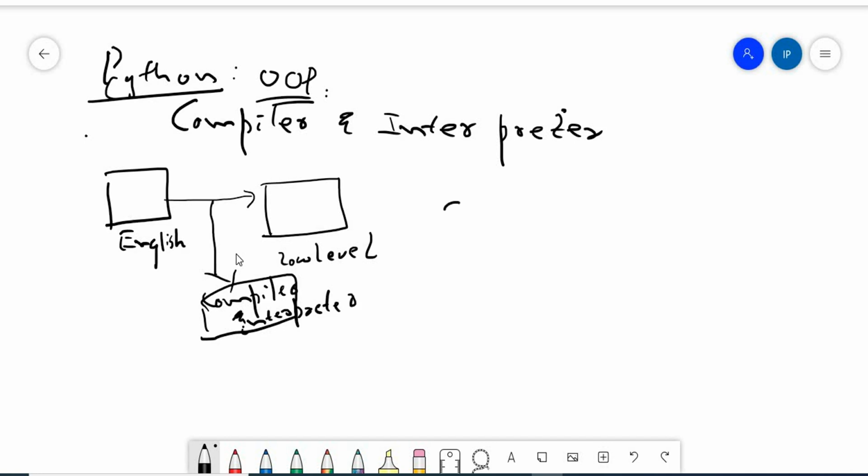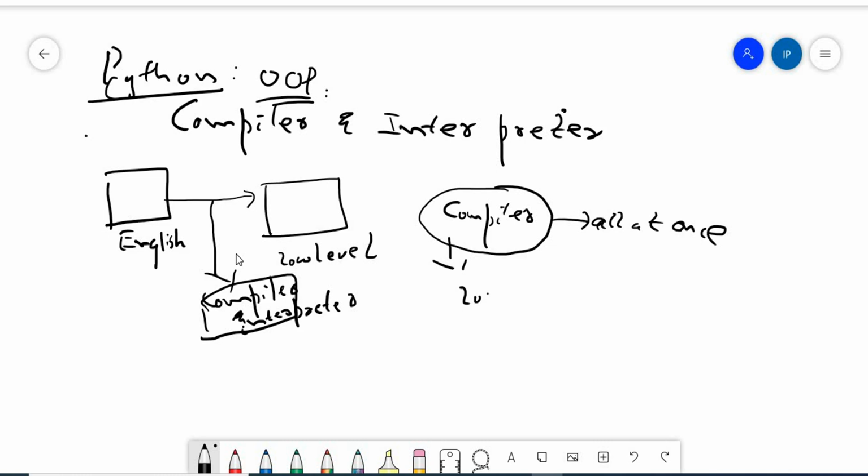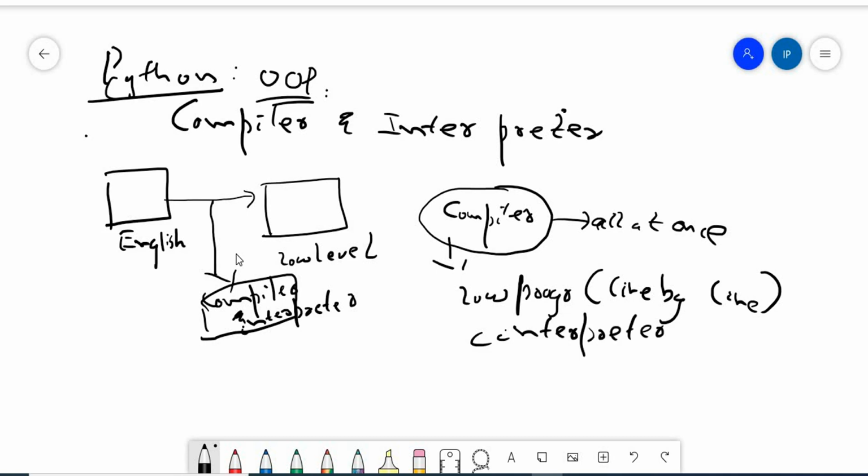The major difference is that the compiler takes the entire source code and converts it to the low level language all at once. The interpreter takes each and every line of code and converts it to the low level programming language. So line by line is called an interpreter, all at once is called a compiler. As of now, let us understand only the difference like this. Let's not go into the depth of how exactly the compiler is differentiated from the interpreter.